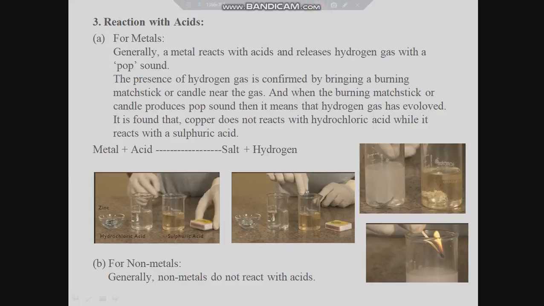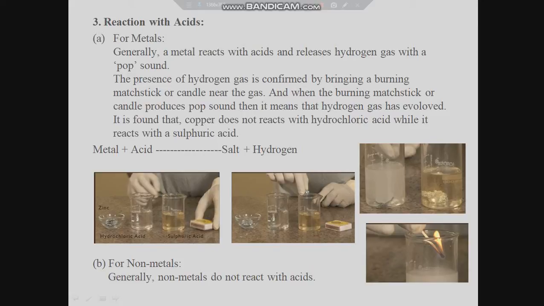Now let us discuss the reaction with acids, that is, the reaction of metals and non-metals with acids. Coming to metals first, generally a metal reacts with acids and releases hydrogen gas with a popping sound, and the presence of hydrogen gas can be confirmed by bringing a burning matchstick or a candle near the mouth of